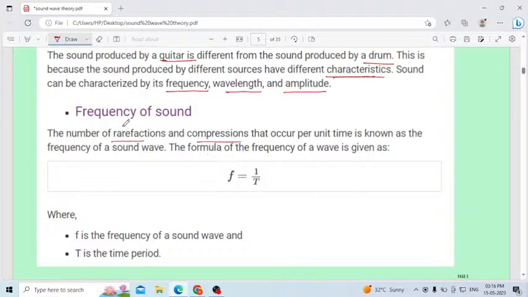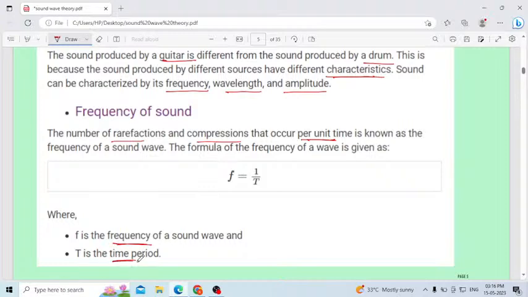In the case of a sound wave, it is a longitudinal wave, as I told. Here you can observe the rarefaction and compression occur. The frequency of sound is how many rarefactions and compressions occur per unit time, per one second. This is known as the frequency of a sound wave. The formula is f = 1/T, where f is the frequency of the sound wave and T is the time period.